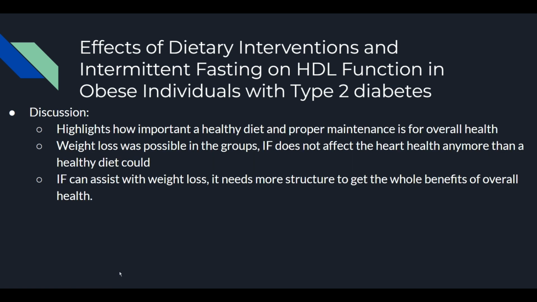What we took away from the study was how having a healthy diet and better care and management of type 2 diabetes was a little bit more important for general health than weight loss on its own. It did show that weight loss was possible in the groups that did intermittent fasting, but it doesn't really address the other effects on the heart any more than a healthy diet could, which is something that wasn't really discussed a lot in our articles and may be contradictory.